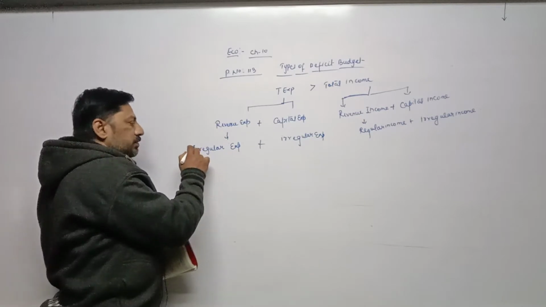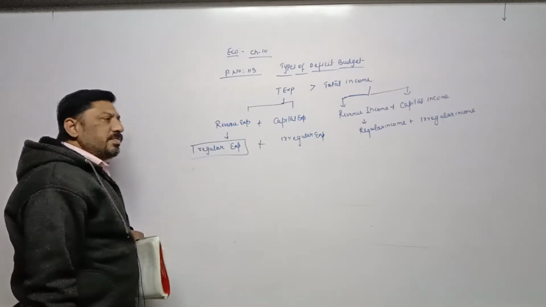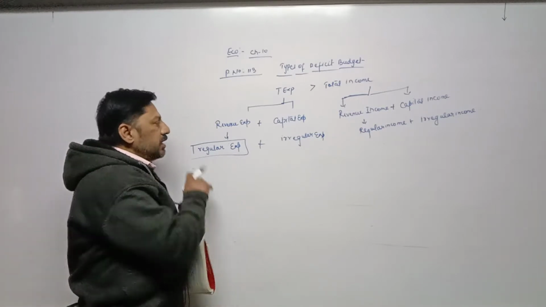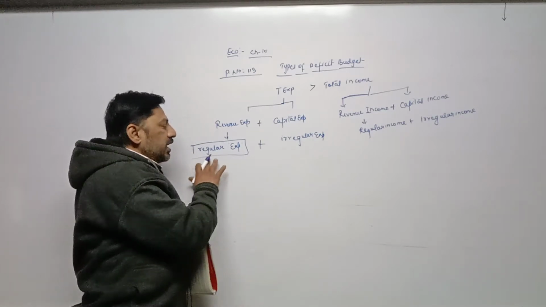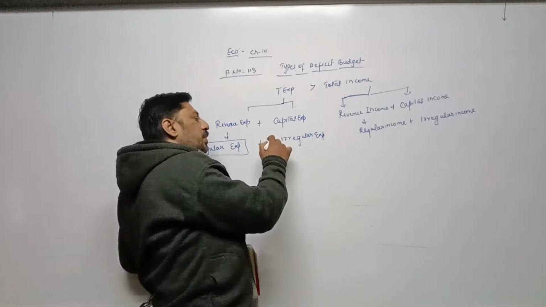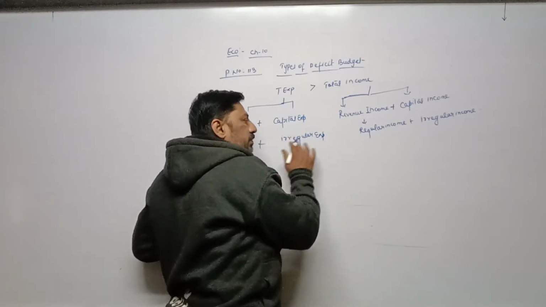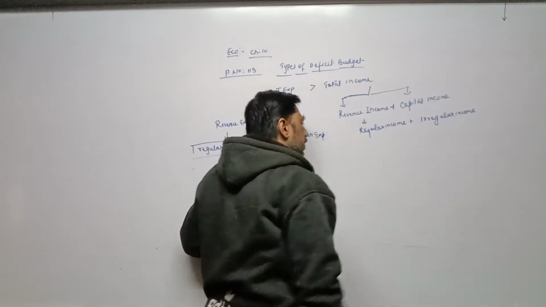Another name of regular expenditure is planned expenditure, which we know, we have already planned that in this area we have to spend this amount. This is called planned expenditure. Irregular expenditure is unplanned. Regular income is planned income, irregular income is unplanned income.